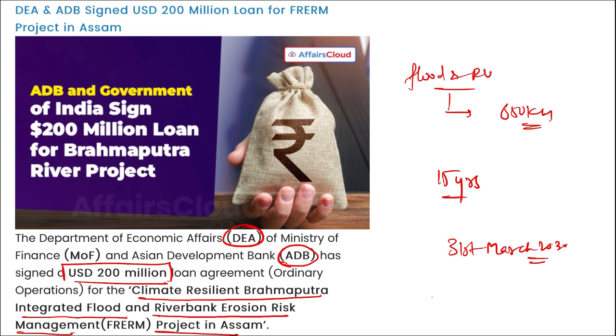If we talk about Asian Development Bank, who is the president? Masatsugu Asakawa. And where is the headquarters? It is in Manila, Philippines. It was established in 1966.